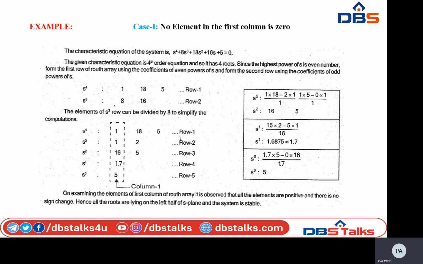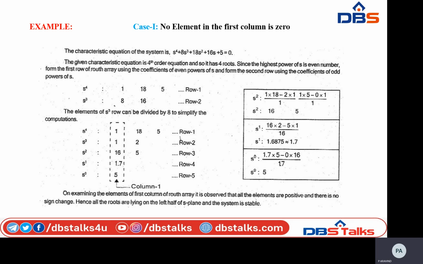Okay, so the first 2 rows are written down from the characteristic equation. See, the elements of the s cube row are 8 and 16. See, 16 is a multiple of 8, right? So 8 twos are 16.